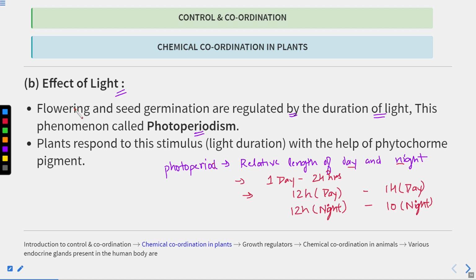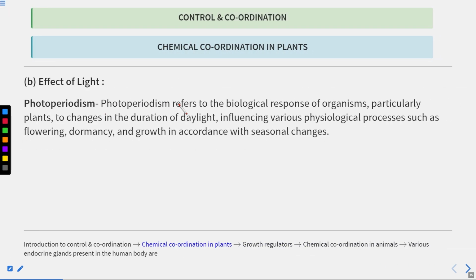Flowering as well as seed germination are regulated by this photoperiod, or you can say the duration of light as well as dark. This phenomenon is known as photoperiodism. These processes, flowering and seed germination, are affected by photoperiod. Plants respond to this stimulus, the light duration, with the help of a pigment known as phytochrome. This pigment is responsible for the process known as photoperiodism. Clear?